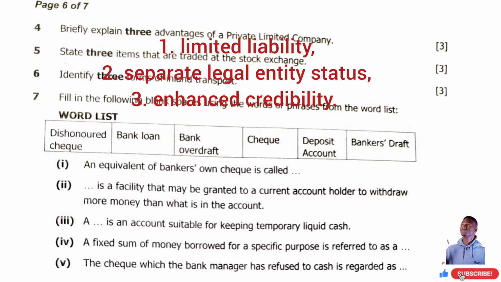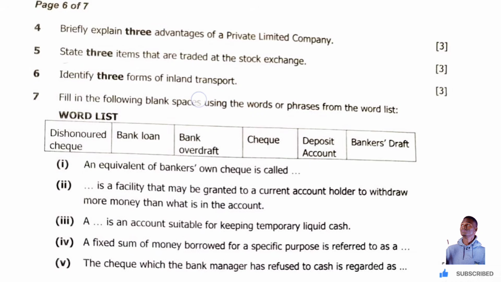And also, we should know that there is limited liability for shareholders. Okay. And also it has a separate legal identity, allowing it to own assets and enter into what? Contracts. Simple. Now, number 5, state 3 items that are traded at the stock exchange.